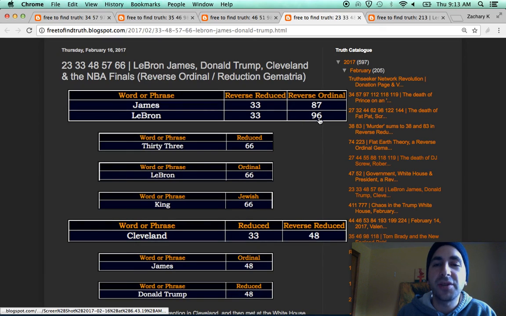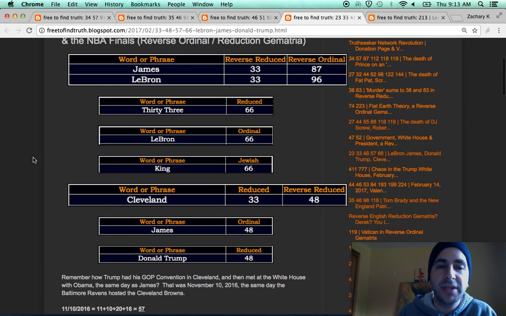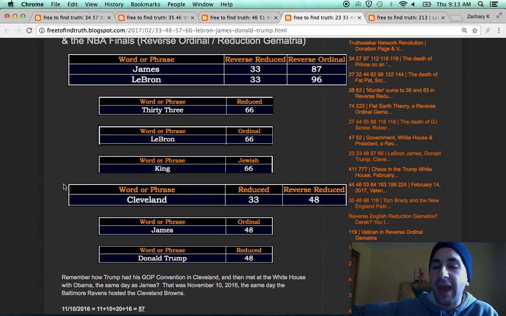Notice LeBron's also 96 in Reverse Ordinal, the number for Freemason. No doubt LeBron's a Freemason. When you write out 33, it sums to 66. LeBron also has gematria of 66, like the word king. They call him King James. Last year, he won the NBA Finals on the real King James's birthday. The Cavs and Warriors played each other for the first time in Oakland since the NBA Finals Game 7 on the real King James's birthday on Martin Luther King Jr. Day. Missed my video on that, go back and check it out.